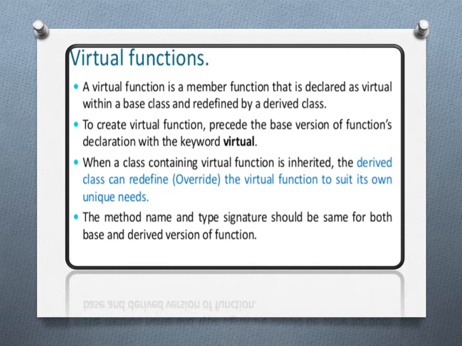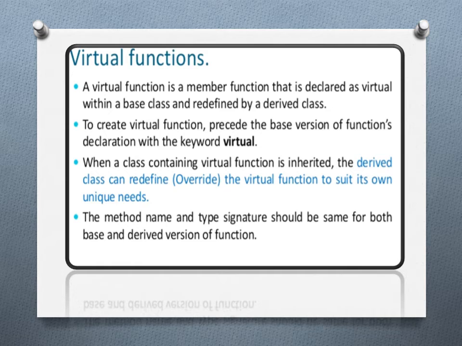Virtual functions: a virtual function is a member function that is declared as virtual within a base class and redefined by a derived class. So whatever function we make virtual should be in a base class, but that function will be redefined by the derived class.